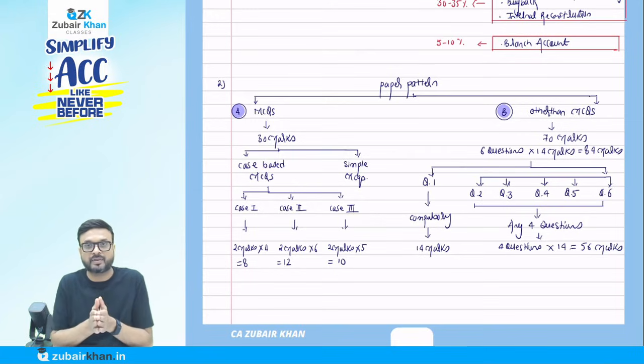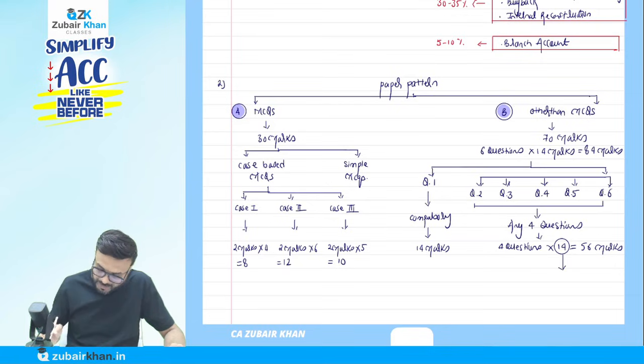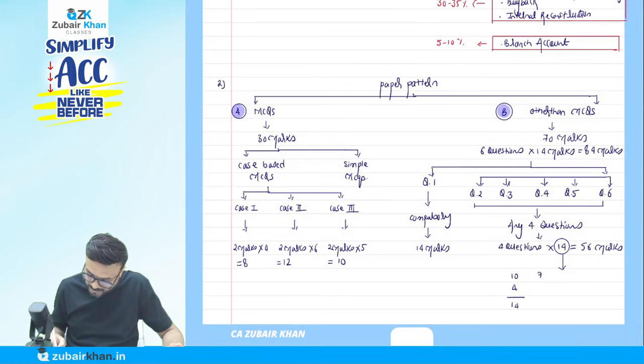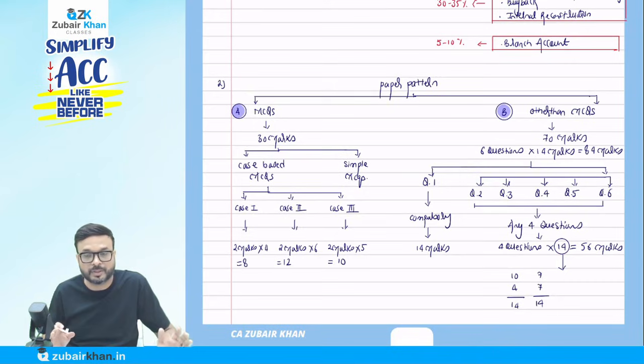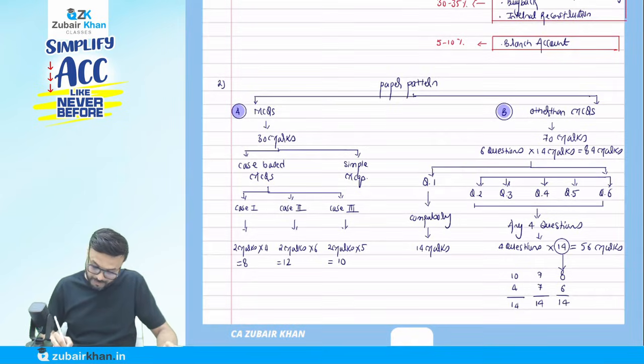It can be 10 plus 4, or 7 plus 7, which will come to 14. They may ask you 8 marks and 6 marks. It can be any combination.